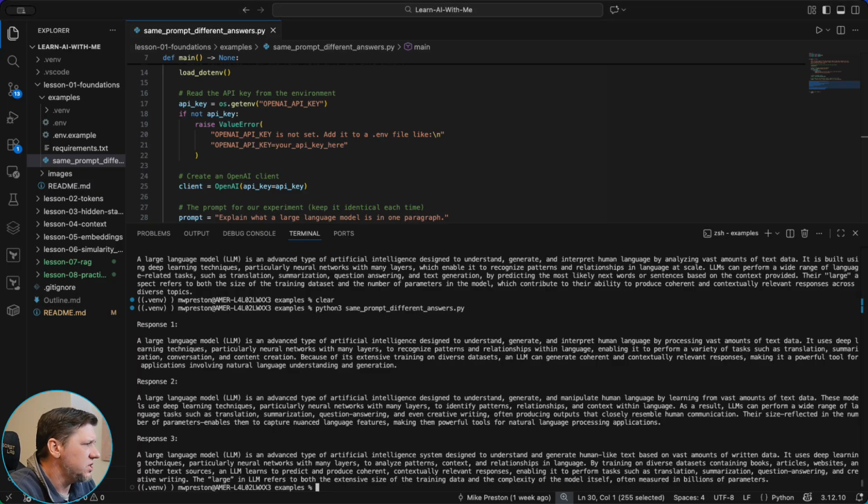Now, another thing to note is each request and response is completely independent, right? With each run of this loop, a new session's created, there's no memory, no conversation history, and nothing is really carried over. It basically has what's called a brand new context window, which you don't really need to know right now, but we'll explore that in later lessons. So for now, just know that every time we send the prompt, the model generates a response by predicting the next piece of text from scratch.